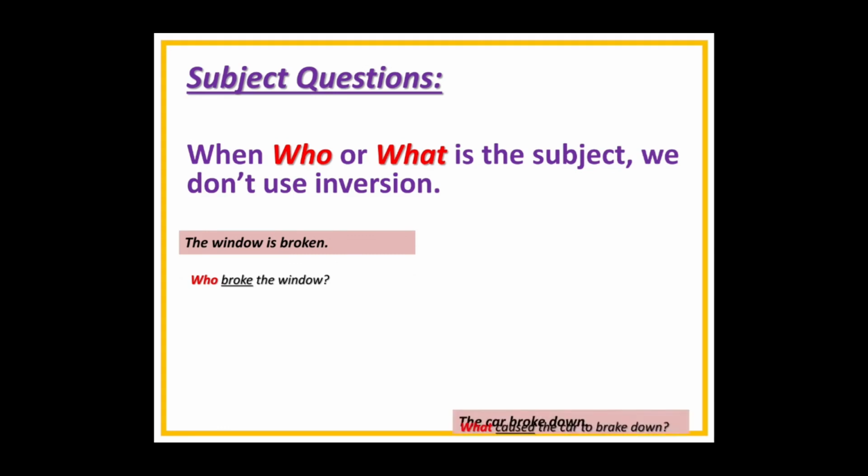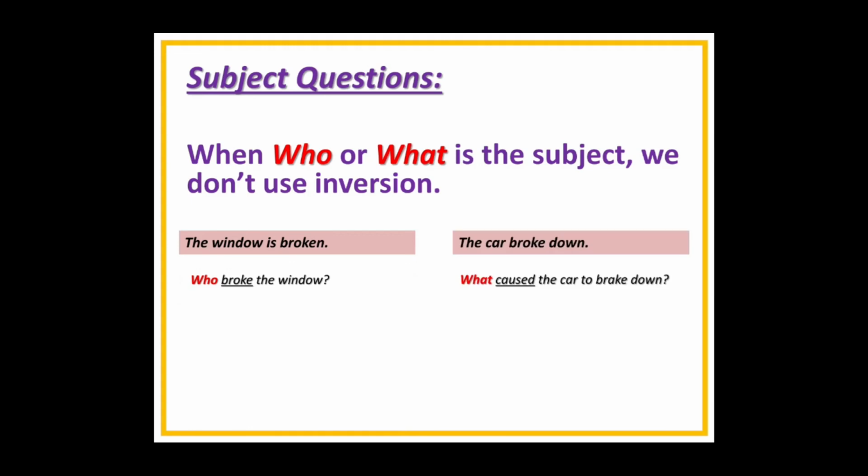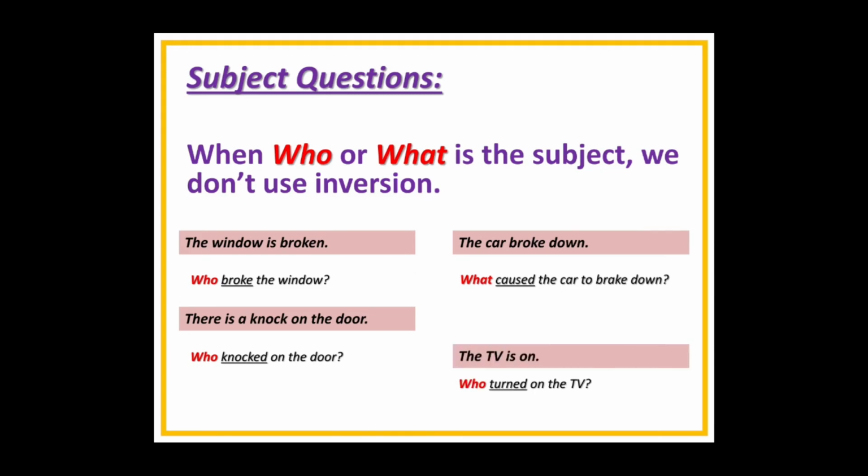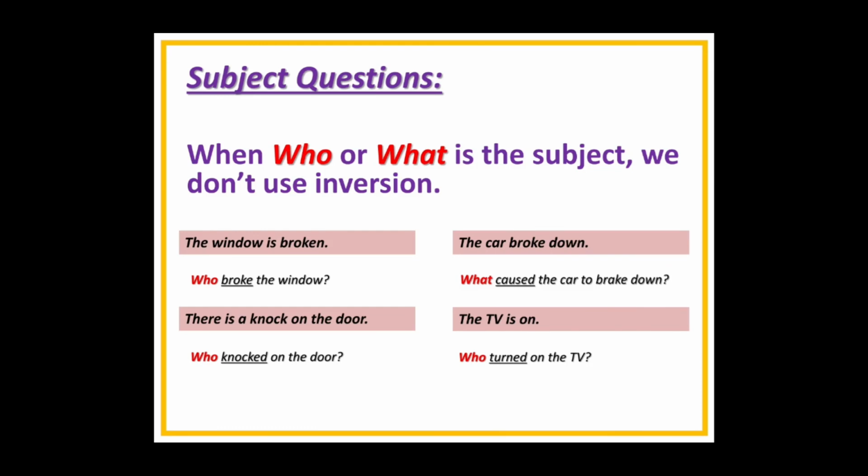Who broke the window? The car broke down. What caused the car to break down? Sorry. So نستذكر عندنا who and what هما subjects ما تنديروش الانفرجن. Okay. There is a knock on the door. Who knocked on the door? So who plus the verb. Okay. Because who is the subject. The TV is on. Who turned on the TV? So who is the subject and turn is the verb. Okay. On the TV. Who turned on the TV? The person.